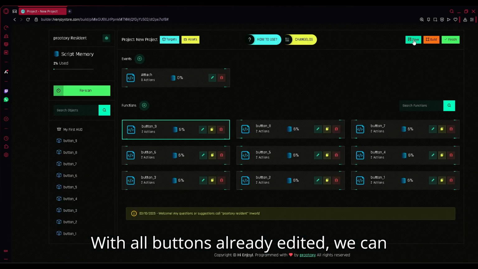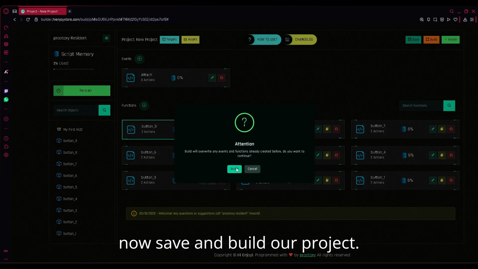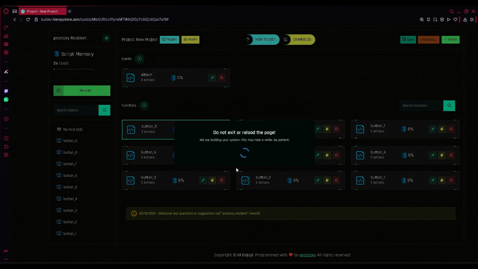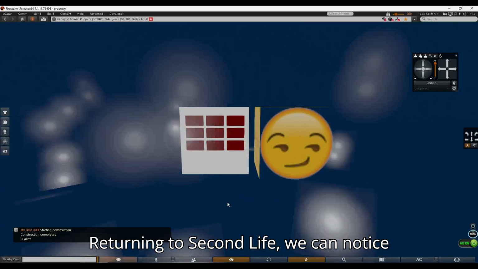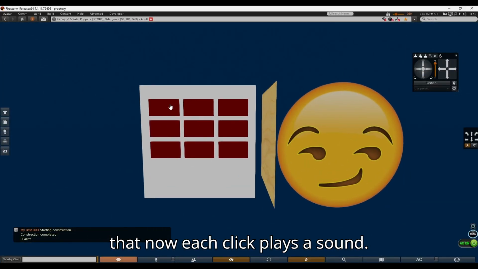With all buttons already edited, we can now save and build our project. Returning to Second Life, we can notice that now each click plays a sound.